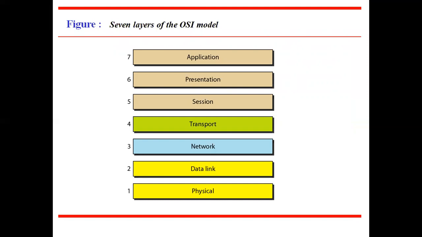The OSI model is not a protocol. It is a model for understanding and designing a network architecture that is flexible, robust, and interoperable. The ISO OSI model consists of 7 layers, which are, from bottom to top: physical layer, data link layer, network layer, transport layer, session layer, presentation layer, and application layer.